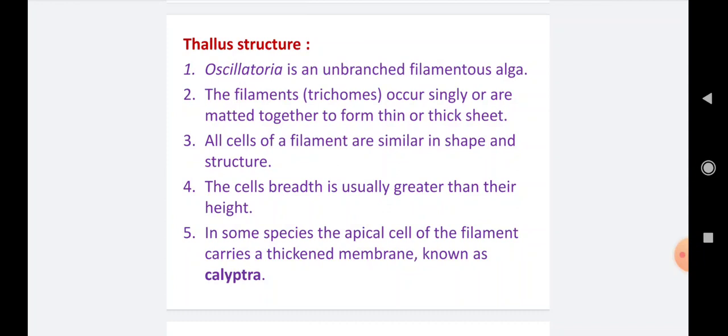Number 4, the cell's breadth is usually greater than its height. You see in the next diagram the breadth of the cell is greater than the length. Number 5, in some species the apical cell of a filament carries a thickened membrane known as the calyptra. Many species of Oscillatoria show variation in their apical cell, but in some species the apical cell forms a specialized structure, known as the calyptra.